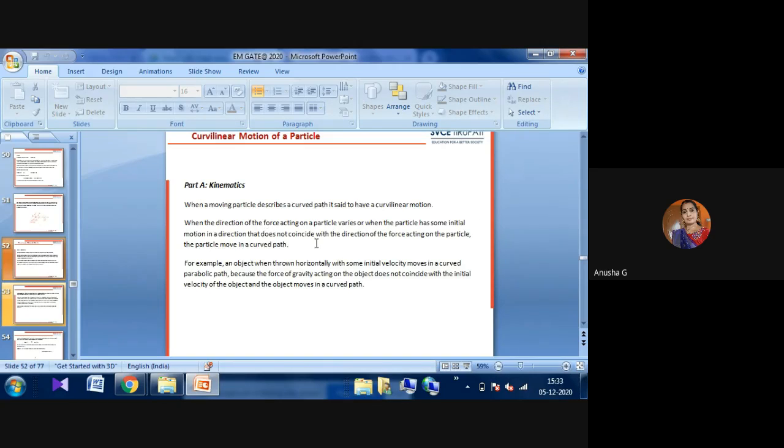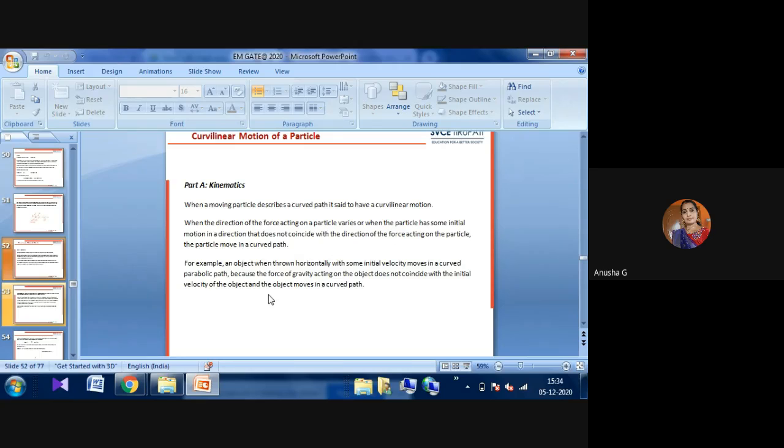When the direction of the force acting on a particle varies, or when the particle has some initial motion in a direction that does not coincide with the direction of the force acting on it, the particle will move in a curvilinear path. For example, an object thrown horizontally with some initial velocity moves in a curved parabolic path, because the force of gravity acting on the object does not coincide with the initial velocity of the object, and the object will move in a curved path.